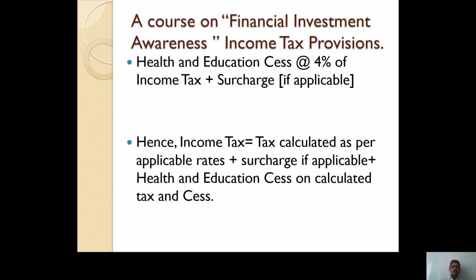Along with surcharge, every assessee needs to pay 4% health and education cess. Now this 4% health and education cess is chargeable on income tax plus surcharge if applicable. So if surcharge is not applicable, then this 4% is to be charged on whatever income tax is calculated as per the slab mentioned here. So simply we can say that income tax is equal to tax calculated as per applicable rates plus surcharge if applicable plus health and education cess on calculated tax and surcharge.